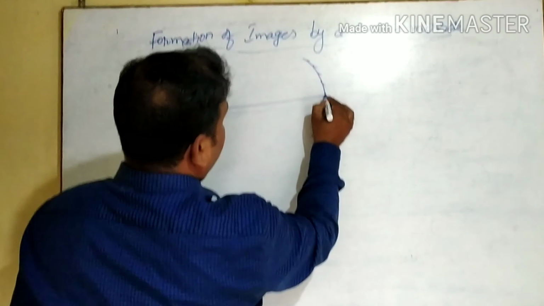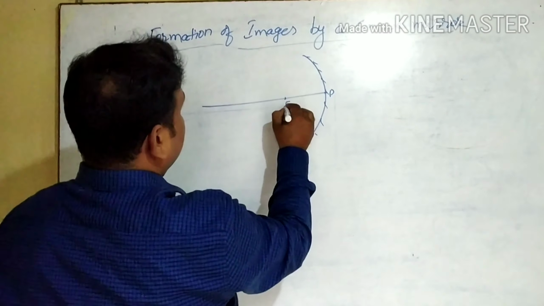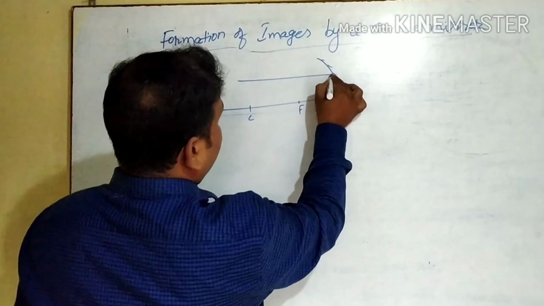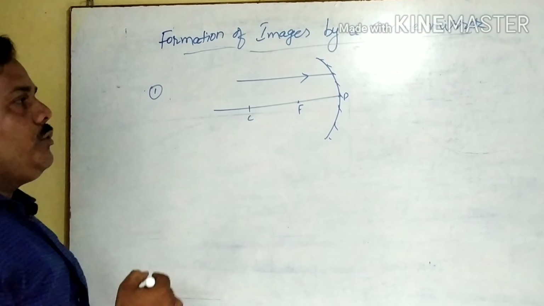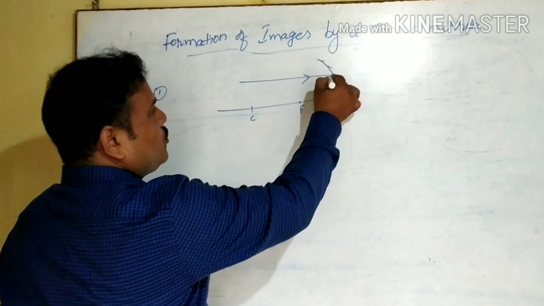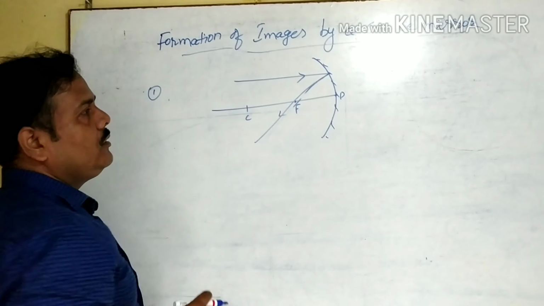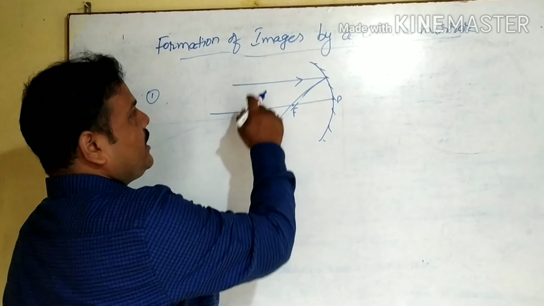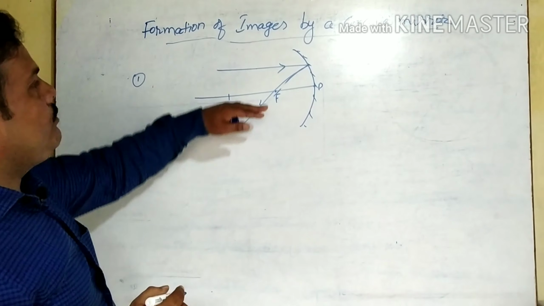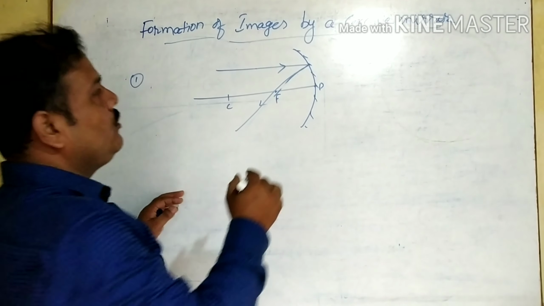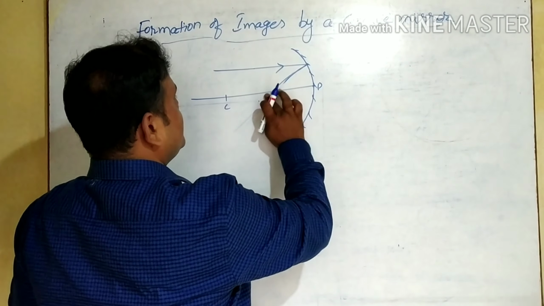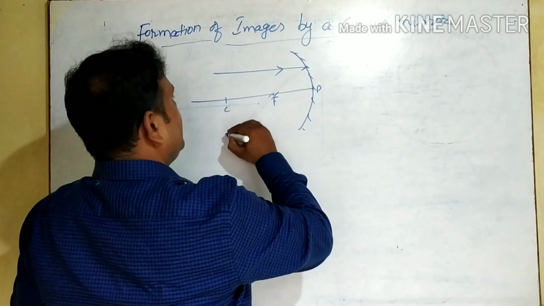When a ray of light is parallel to the principal axis, it will pass through the focus. Okay, first condition is that when a ray of light is parallel to the principal axis, it will pass through the focus. It will be like this.